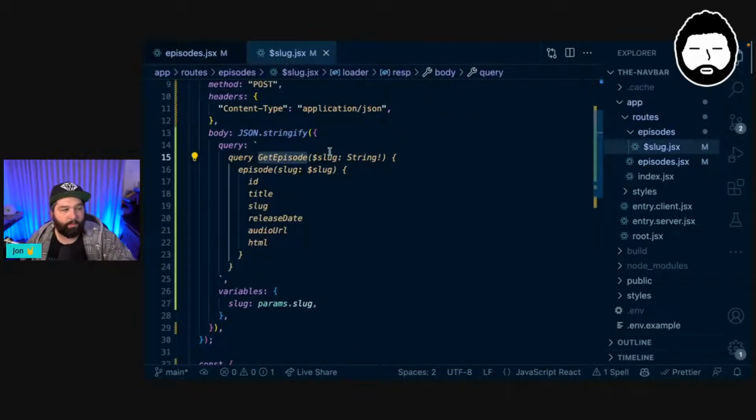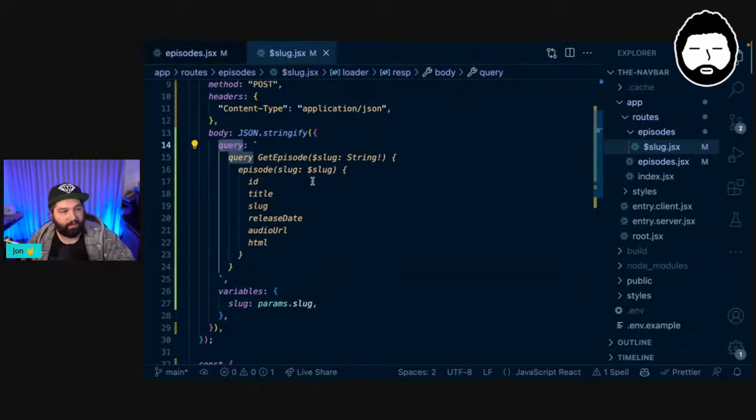Here, we're making it a named query because we are saying that this takes in a slug, which is of type string. And the exclamation mark means that it must be there. And then in our episode query, we're swapping out slug for whatever we pass as a variable here. So yeah, a little bit more confusing as to how we do it. But we pass this query, which is our string.